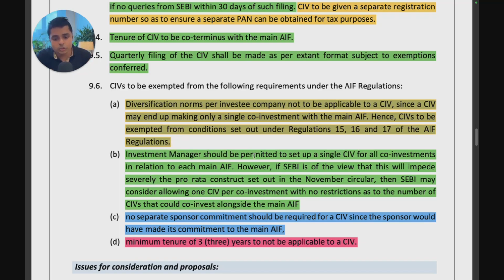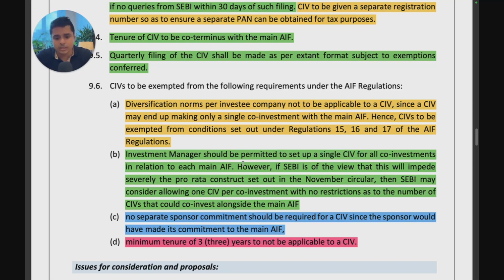Point 2, the manager should be permitted to set up a single co-investment vehicle for all co-investments in relation to the main AIF. So one vehicle, say 10 people are choosing to do co-investment, all the 10 can be part of the co-investment vehicle, and then all investments are through that. The challenge there is, what if you have investors A and B, both want to do co-investment, but in different companies? How are you solving that? I would think you would have to have a separate co-investment vehicle. Otherwise, you'll have to do classes of units within the co-investment vehicle and do separate investments for each class, which I don't think would be permitted.